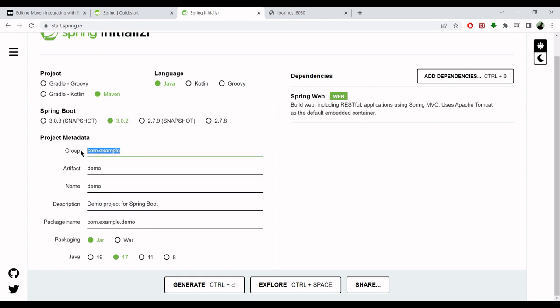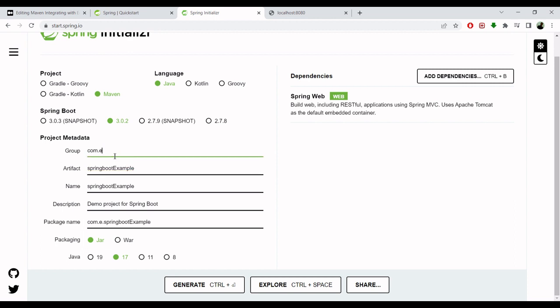You can select anything you like. For example, if I select Mahmoud, you can see that it is changing here, and similarly if I change the artifact ID to, for example, Spring Boot example, you can see that it's changing here.